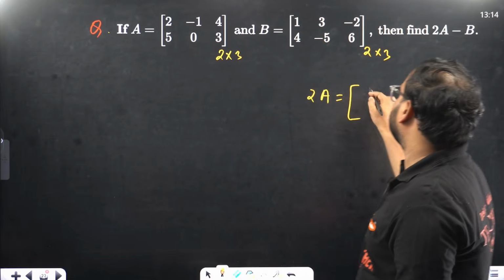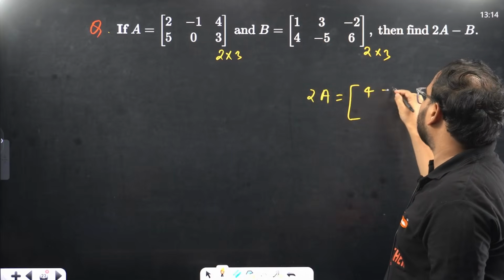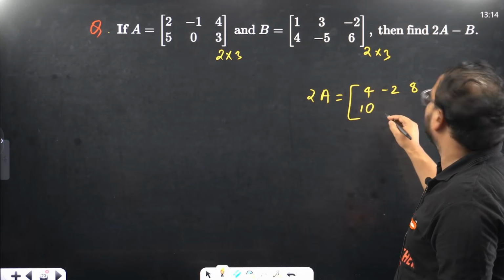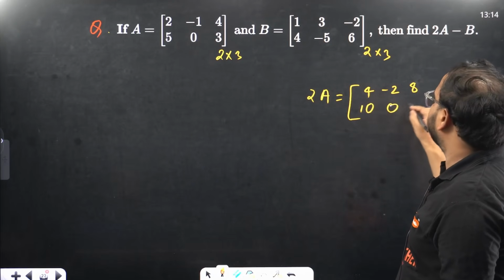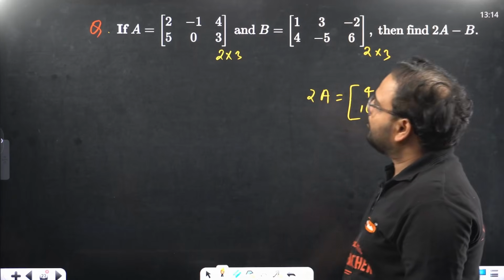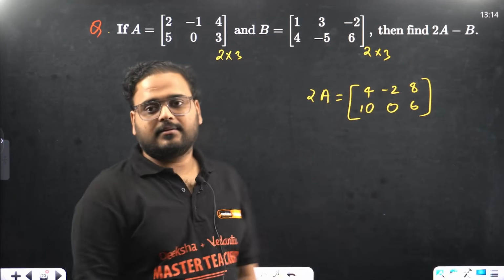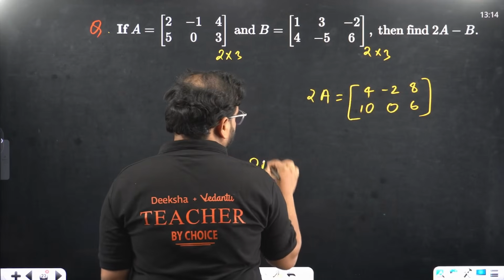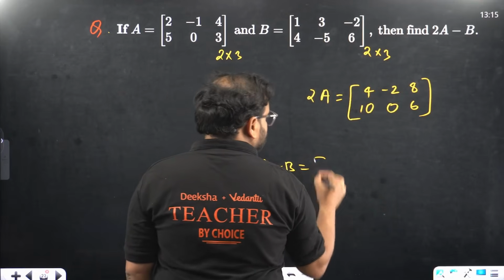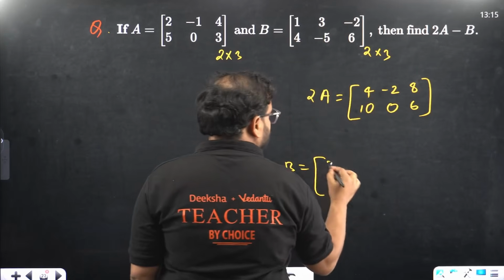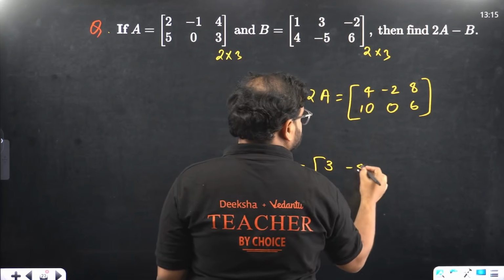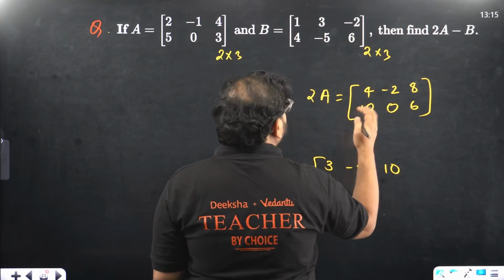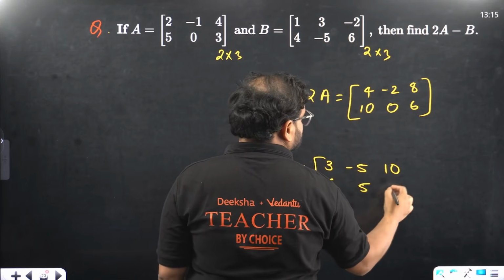Okay, so 2 into 2, that's 4. 2 into minus 1, that's going to be minus 2. 2 into 4 is 8, and 2 into 5 is 10. And then we have 2 into 0, 0, and 2 into 3, 6. That's my 2A, right? We need B, already we have it, so we'll find this value directly now. 2A minus B. Subtract the corresponding elements, so 4 minus 1, that's 3. Minus 2 minus 3, that's minus 5. 8 plus 2, that's 10. 10 minus 4, that's 6. This is 5, and 6 minus 6 is 0.